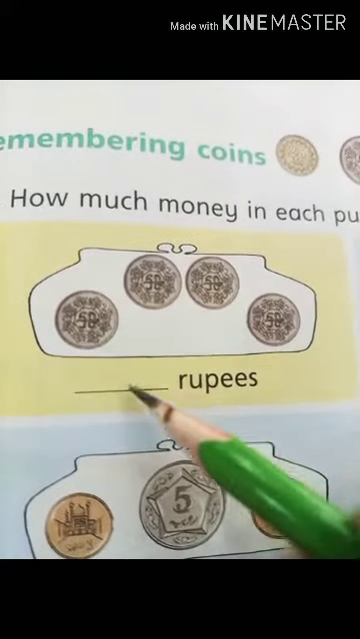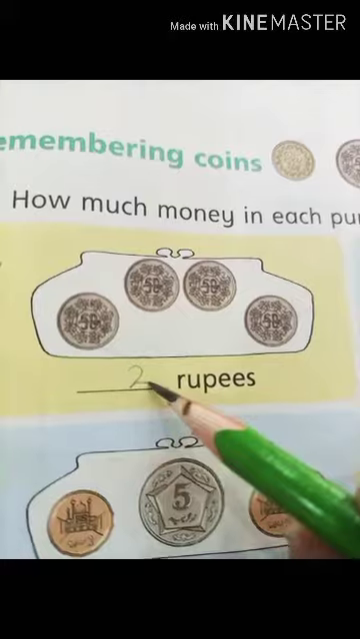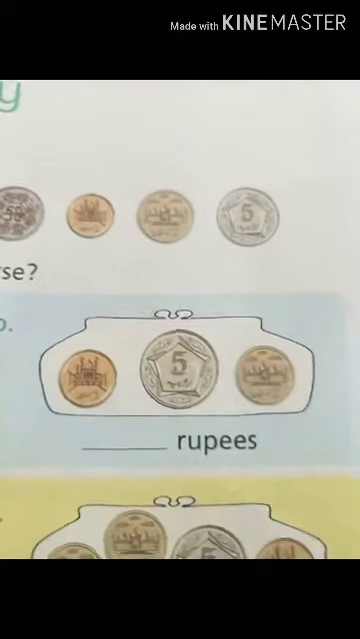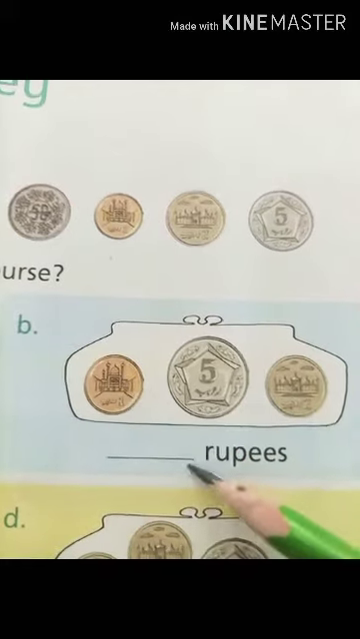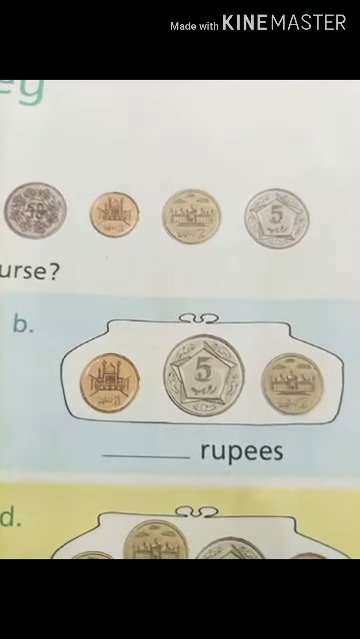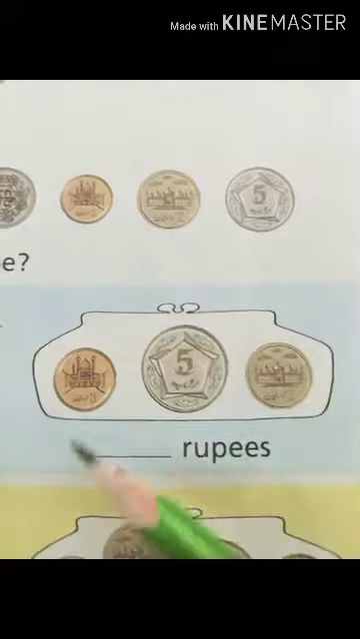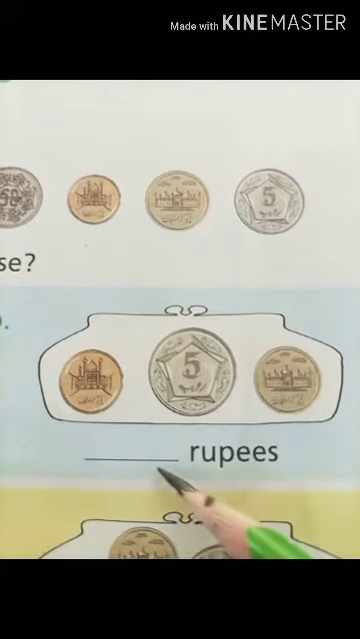Yes, this will be equal to 2 rupees. Okay, now come toward our second part B. Look at this, students, here you are going to sum up or add these coins and then you will find the money.